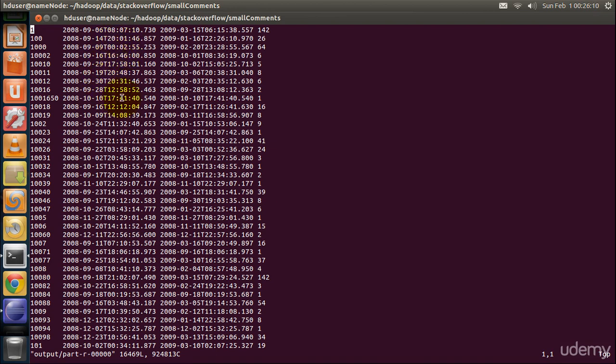This is our output. For each user, we have calculated when was the first time the user commented and when was the last time the user commented. And we have also computed the total number of counts. That was all about summarization pattern. Thank you for listening to this session.